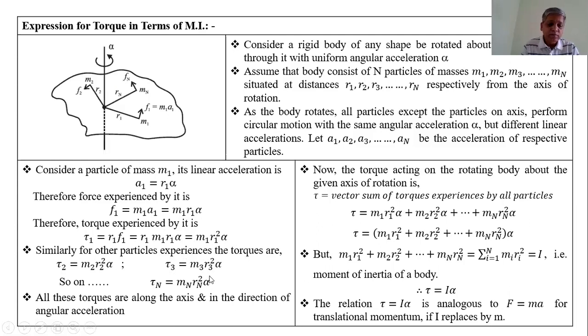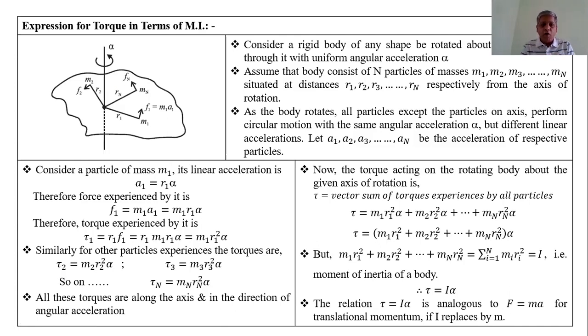All these torques are along the axis, since torque is a vector quantity. To find the direction of these torques, we use the right hand thumb rule. If the axis is held in our right hand and the thumb is outstretched, and the curved fingers denote the sense of rotation of the particles, then the outstretched thumb denotes the direction of the torque.